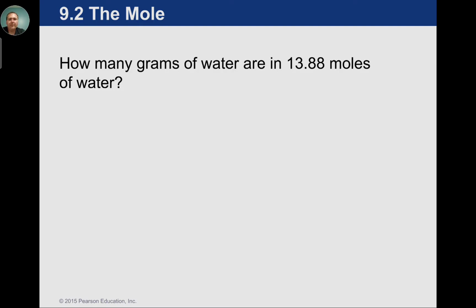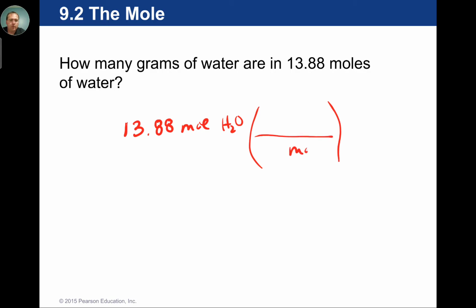If instead we have 13.88 moles, that's the only number we have. The only number we have, we're going to put out front. If this is moles of water, now instead we're going to get rid of moles of water. We know in 1 mole we can use the periodic table, and that's just H plus O. And there's that 18.02 grams of water. So this will give us grams of water in the end. So we're just going to take 13.88 and multiply by 18.02, and we're going to get back that answer that we saw a moment ago